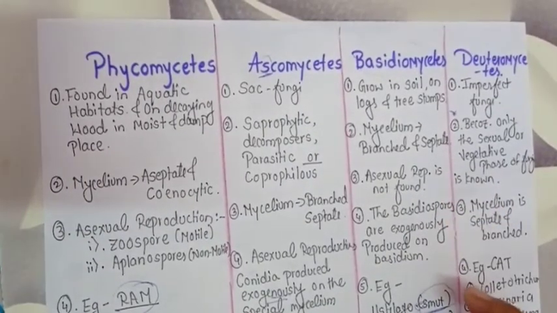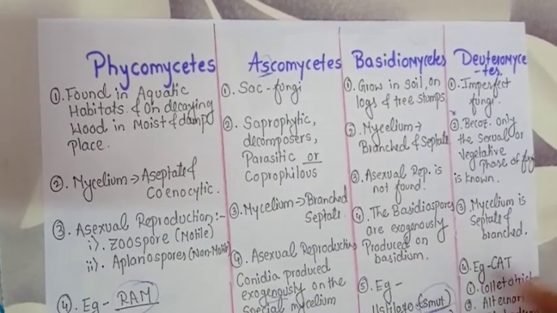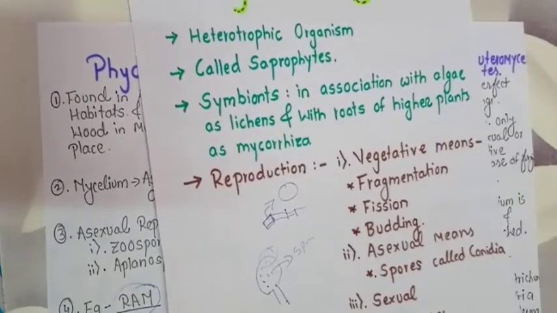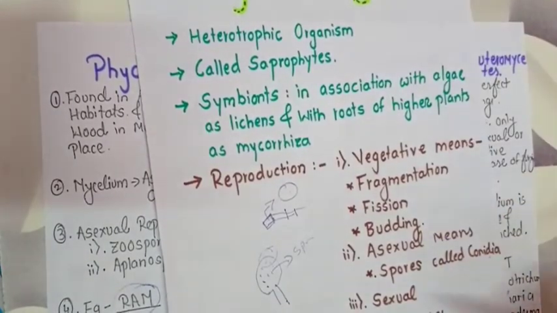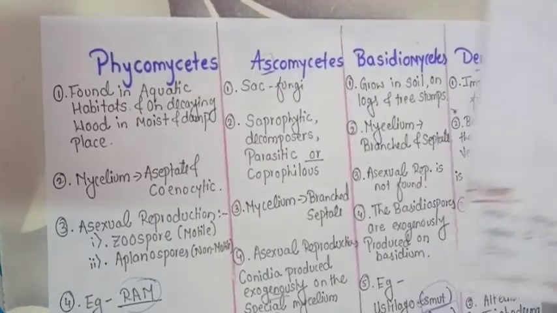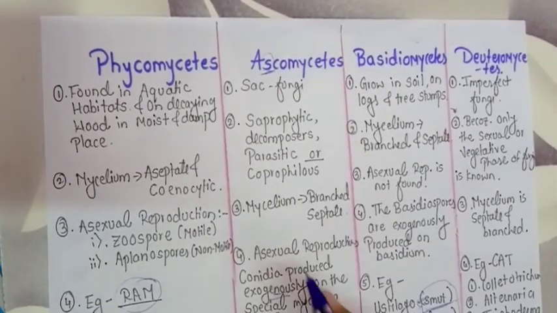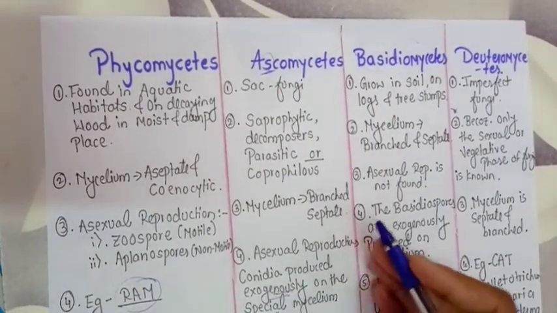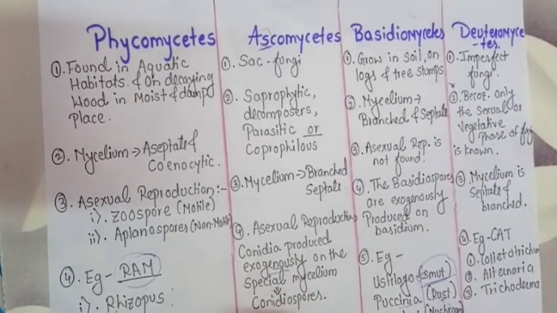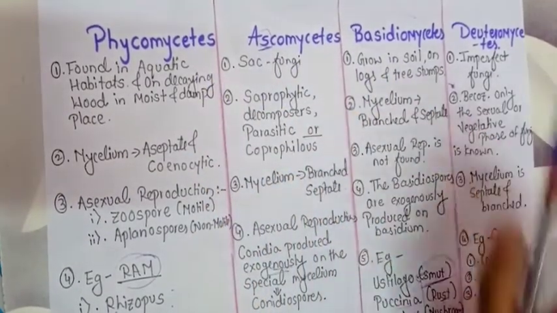In this video, we have learnt about the kingdom fungi in short. These are the common characteristics that we have to remember about the kingdom fungi. They have been further classified as Phycomycetes, Ascomycetes, Basidiomycetes and Deuteromycetes. Examples are also very important for these classes.